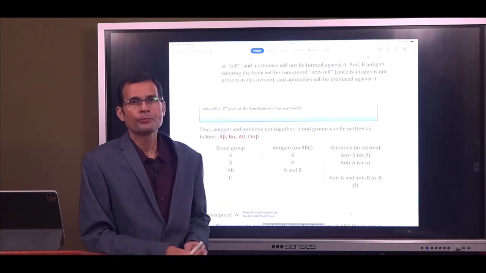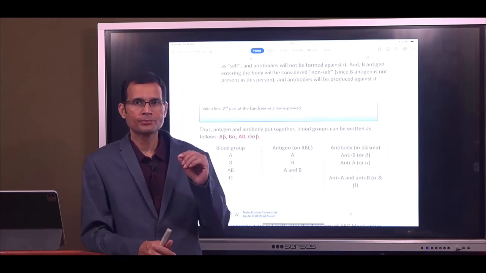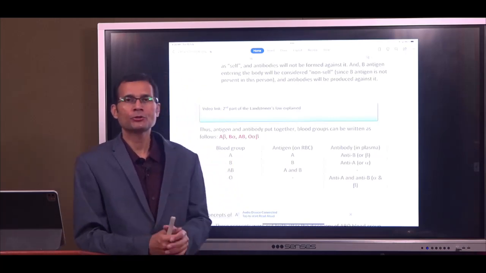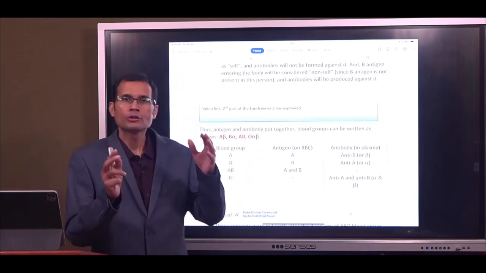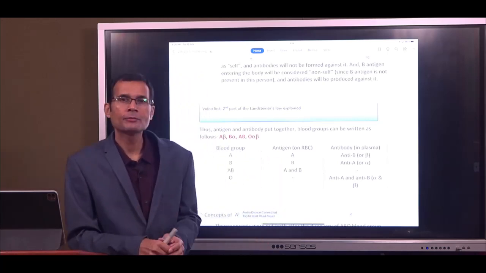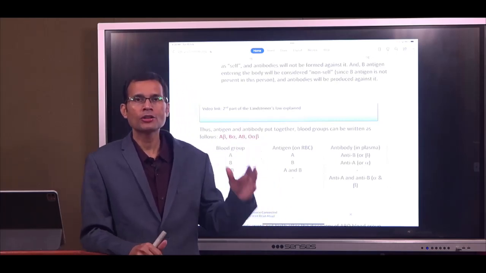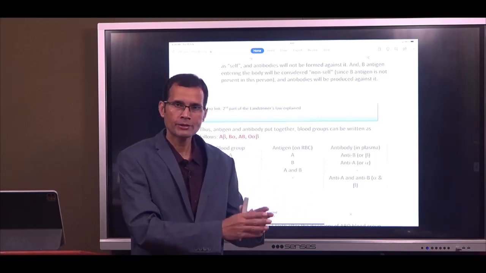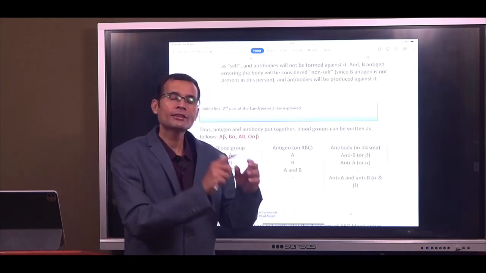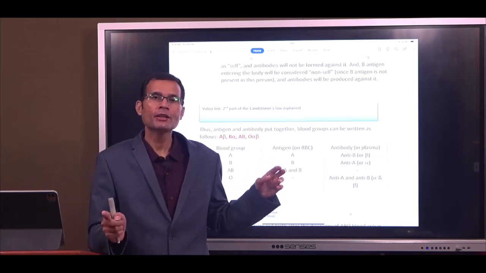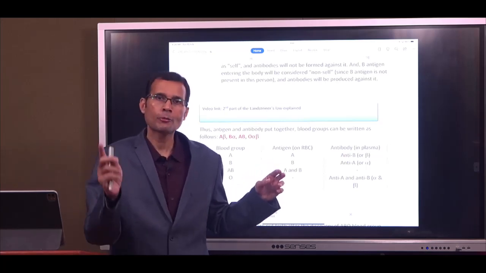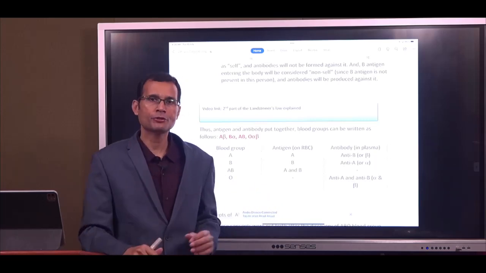Landsteiner's law, second part, needs to be understood. The first sentence is: if a particular antigen is present on the red cell membrane of a person, then its corresponding antibody will be absent from the plasma of that particular individual.